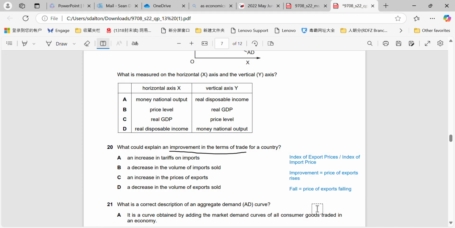So 100, for example, it might be in year 1. For a favourable movement or an improvement, we'd be looking for a number that is bigger than 100 in the following year. And in order for that to happen, there would have to be an increase in the prices of the exports. It's nothing to do with our volume. Our terms of trade is to do with our index of the prices only. Okay, very important. The reason they keep giving this question in a lot of different years is because students keep getting it wrong. And it's so straightforward, you should not be getting it wrong.